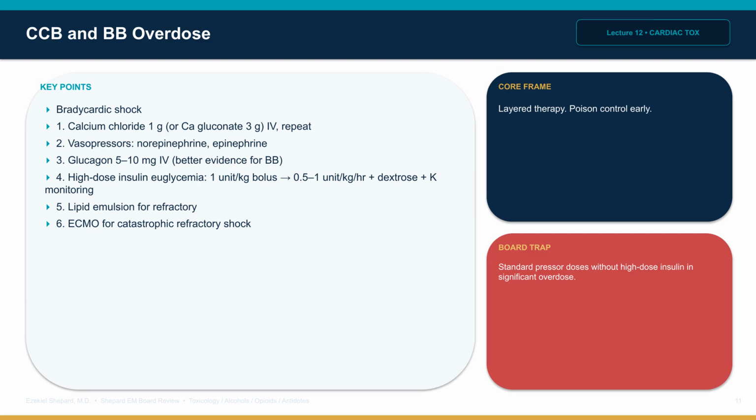Repeat as needed. Step 2. Vasopressors, typically norepinephrine and epinephrine. Step 3. Glucagon 5 to 10 milligrams intravenous. Better evidence for beta blocker overdose.